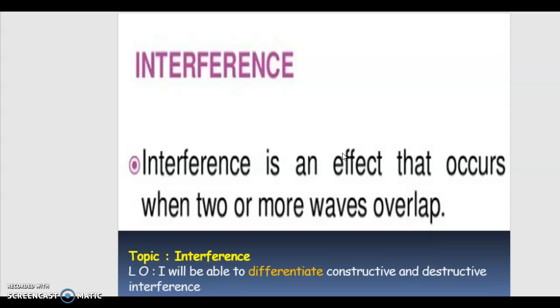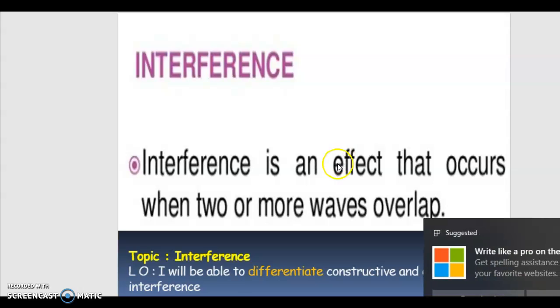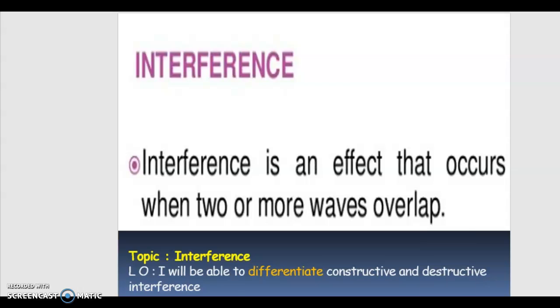We are going to discuss today two different topics which you people missed last Wednesday. The topics are interference and bandwidth. The objectives for these two topics are to differentiate constructive and destructive interference and also to explain. So today we are going to see how these things happen and how we can explain all these.